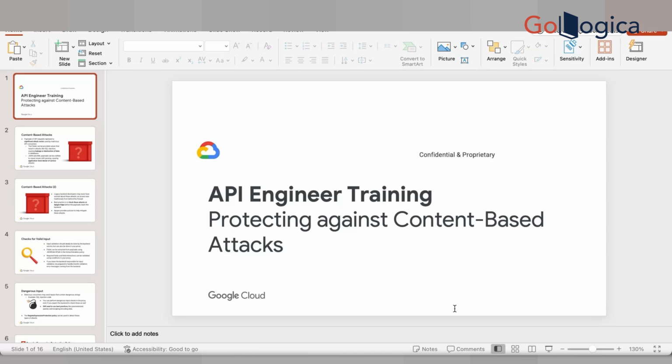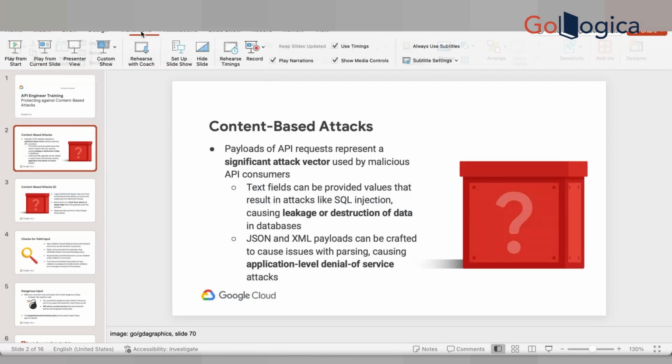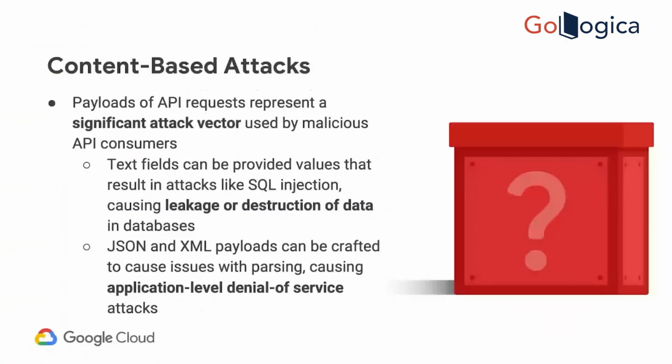So how will he do it? He might try different kinds of attacks, okay. Those are known as content based attacks. He might want to do something with the data that is being sent from the consumer side. He might try to send something which can lead to some kind of system down, or unauthorized access of the data, okay.